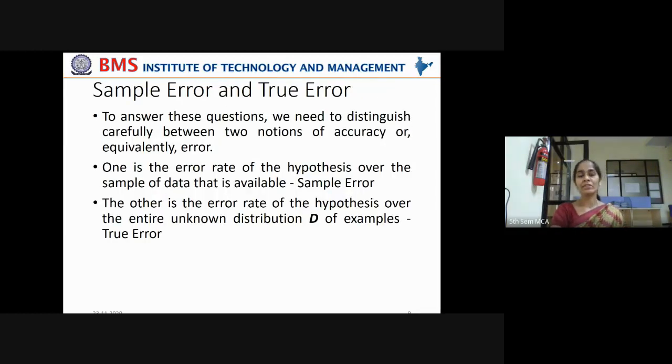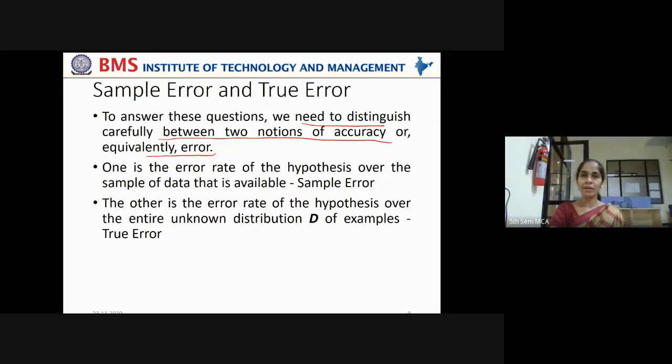Now we have to understand error, which is of two types: sample error and true error. To understand these questions, we need to distinguish carefully between two notions of accuracy or error. Accuracy is the opposite of error, right?